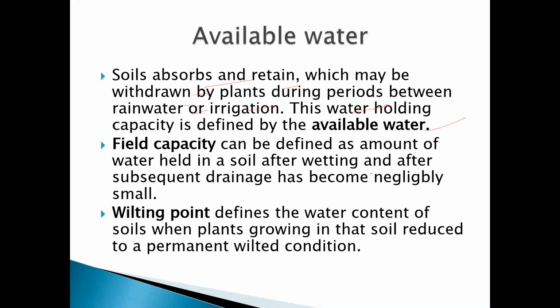Field capacity can be defined as the amount of water held in soil after wetting, after subsequent drainage has become negligibly small. And the wilting point defines the water content of the soil when the plant growing in the soil is reduced to a permanent wilted condition. This is your wilting point. You must remember these: what is available water, field capacity, and wilting point.